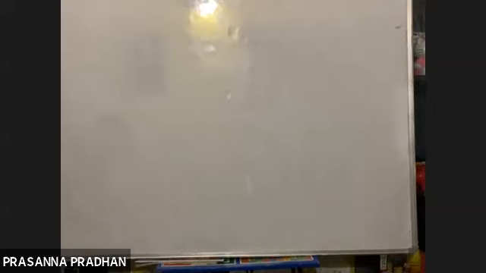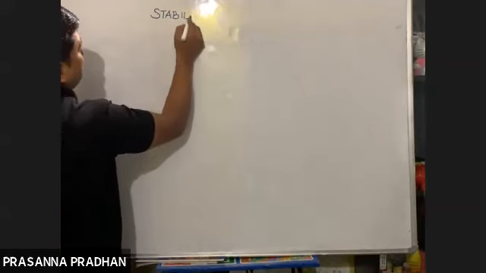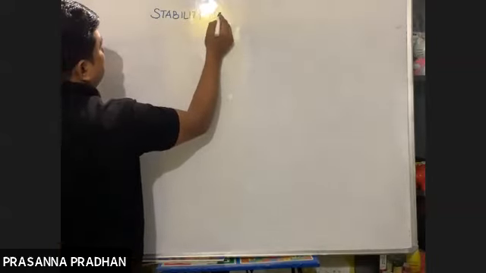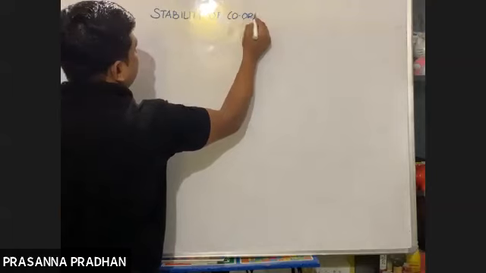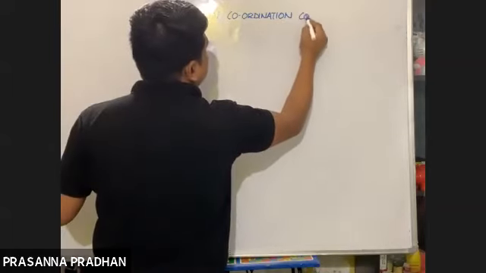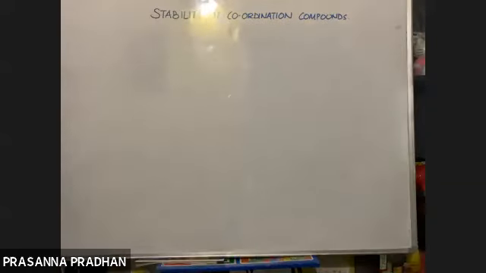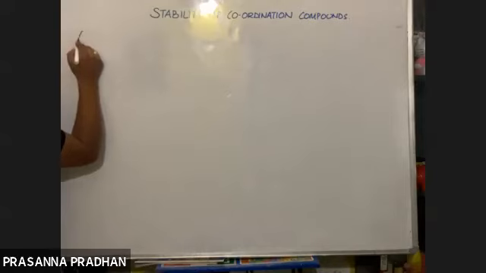So next topic, write down: stability of coordination compounds. Now, let us explain the formation.